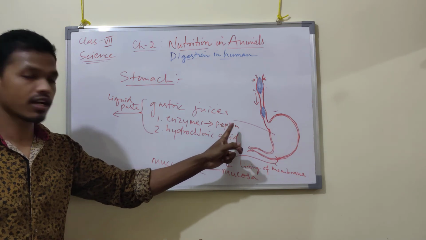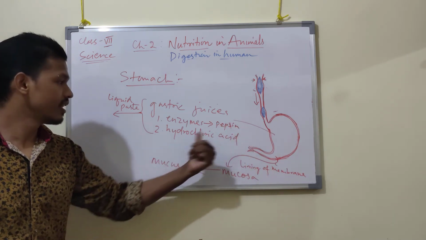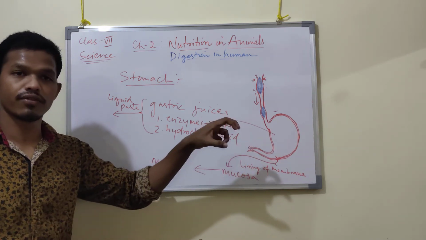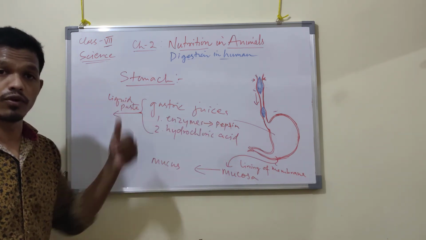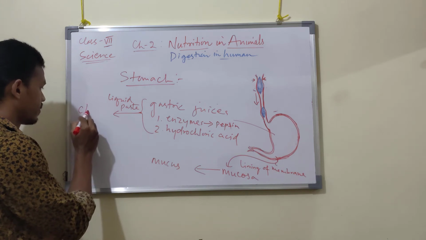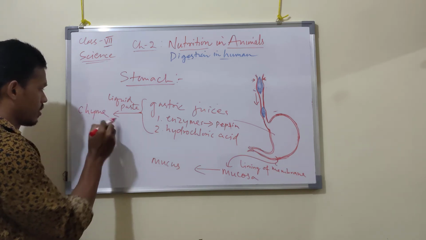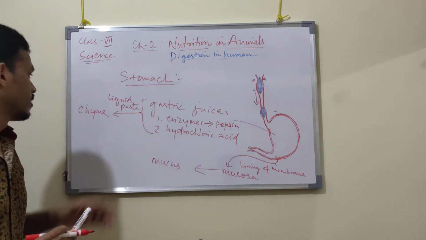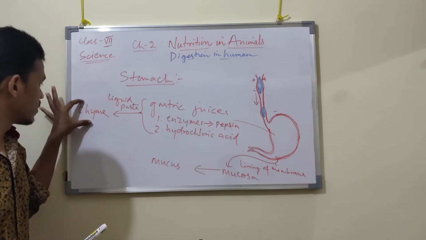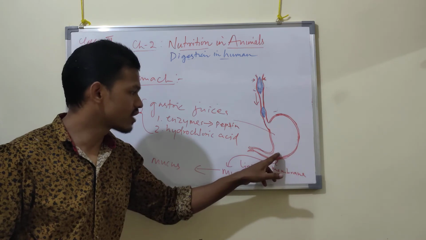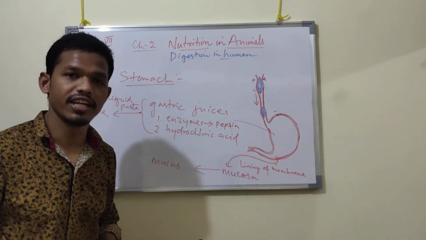This pepsin will digest the protein, and this hydrochloric acid will churn the food and convert it into a liquid form of food that is called chyme. After that, this chyme will leave the stomach and enter into the small intestine.